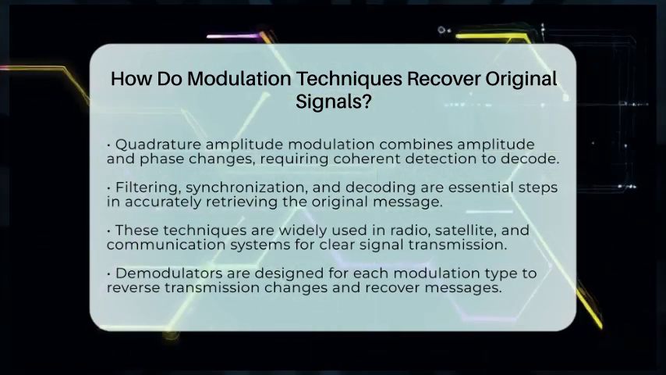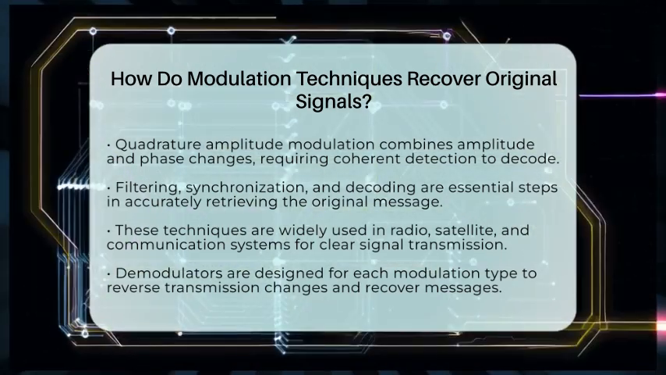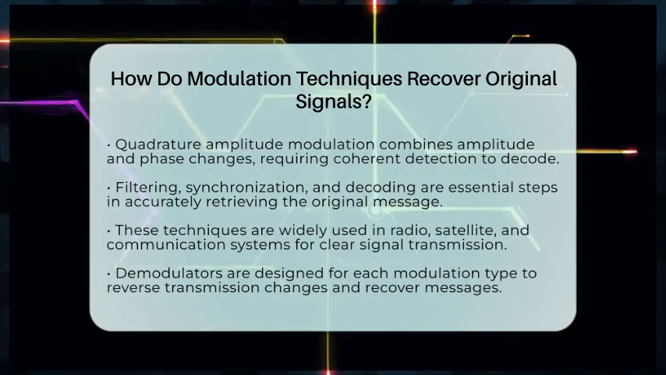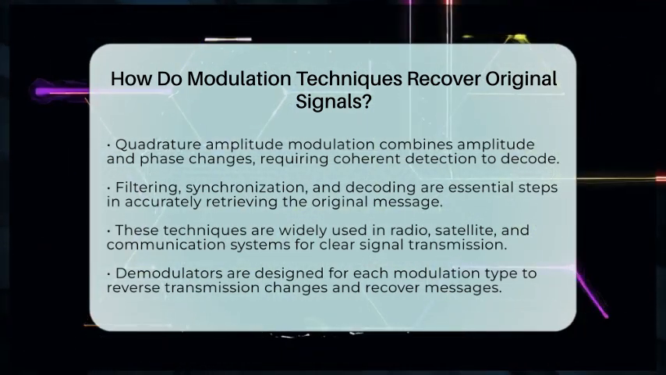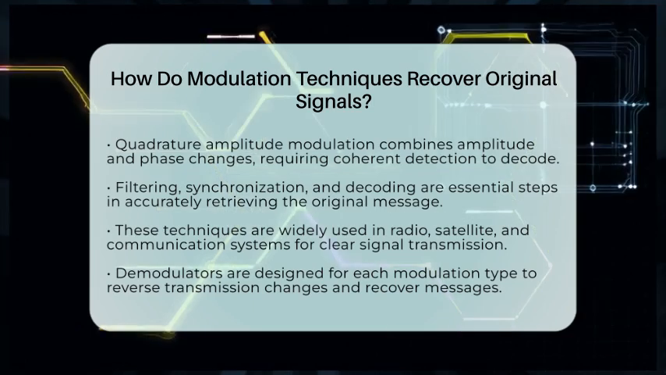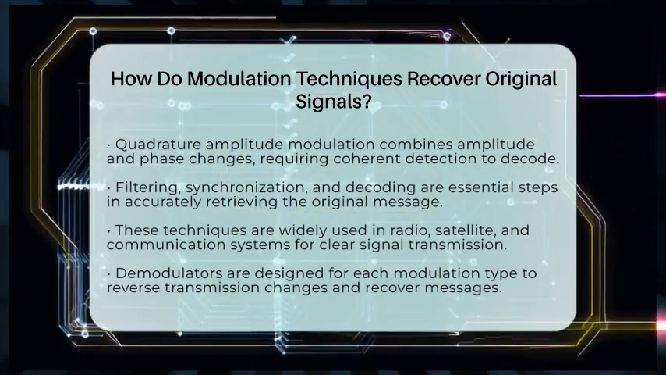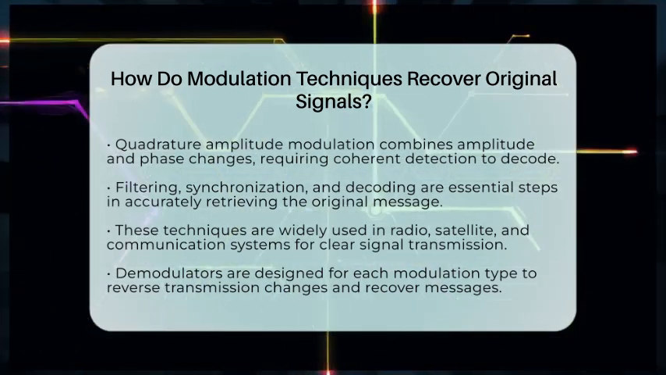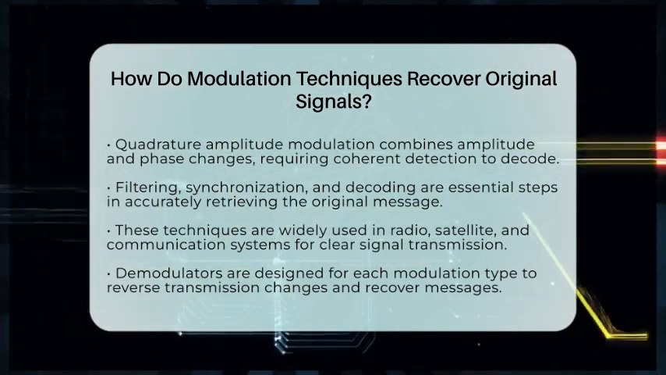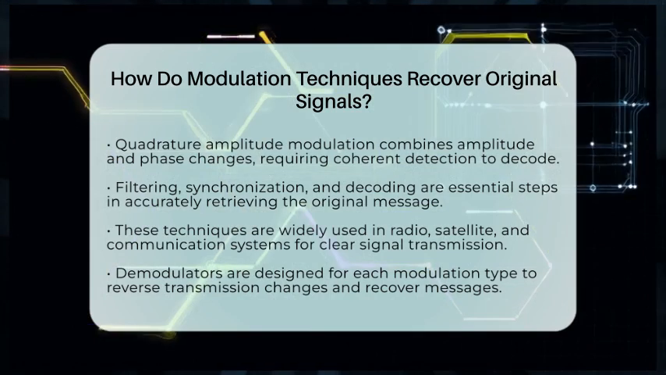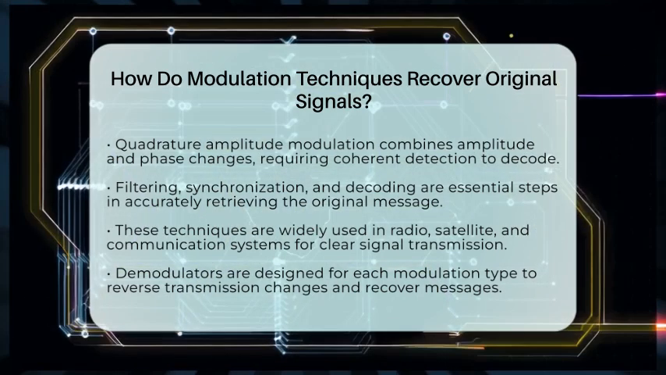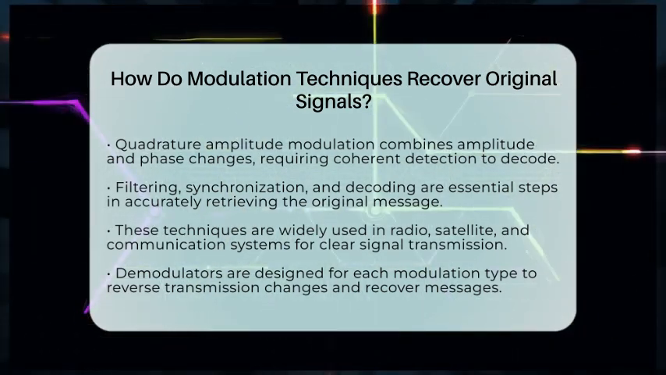In essence, modulation techniques recover original signals by using specialized demodulators designed for each type of modulation. These demodulators reverse the changes made during transmission, often by matching the carrier's phase or frequency, filtering out unwanted signals, and decoding the data. This process makes sure the message you get is just like what was sent, keeping communication clear and reliable.